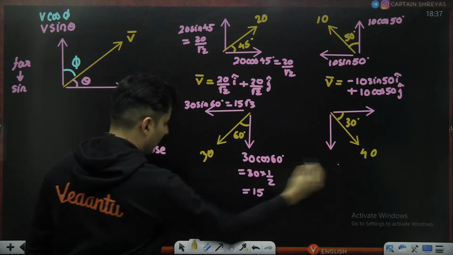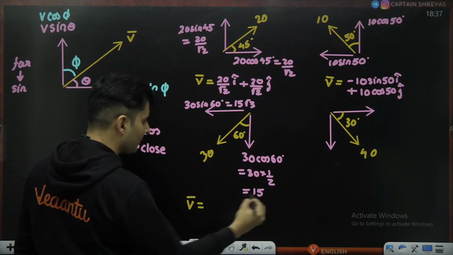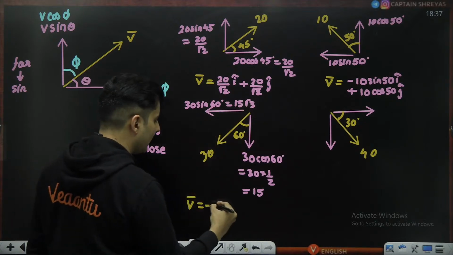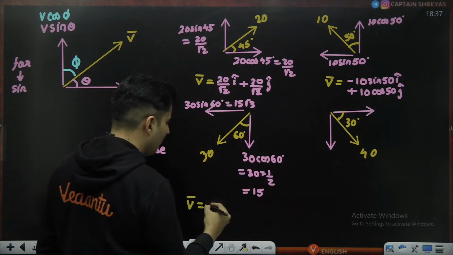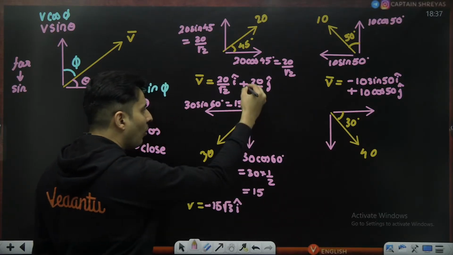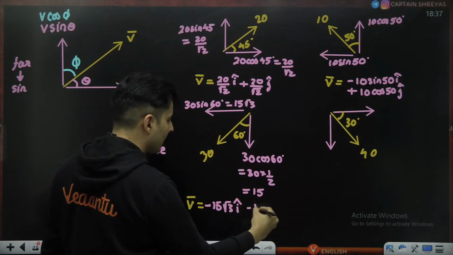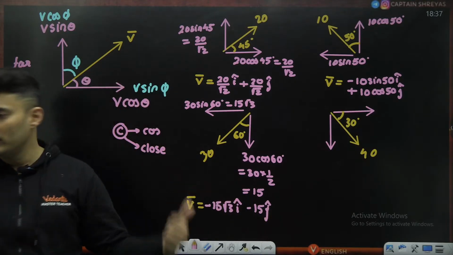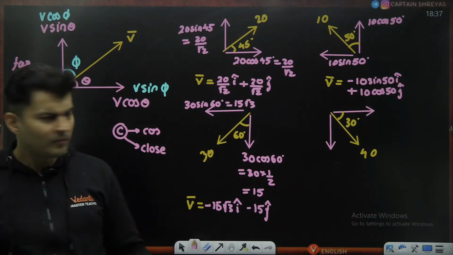So if somebody asks you what is that vector going to look like, well, in the x direction it is negatively oriented, so it will be nothing but minus 15 root 3 i cap, and in the y direction it is negative again, so minus 15 j cap. Is that okay, my dear students? Both are going to be negative.